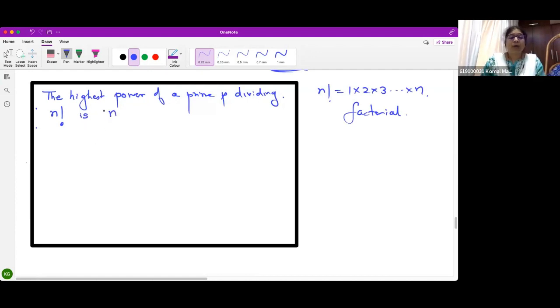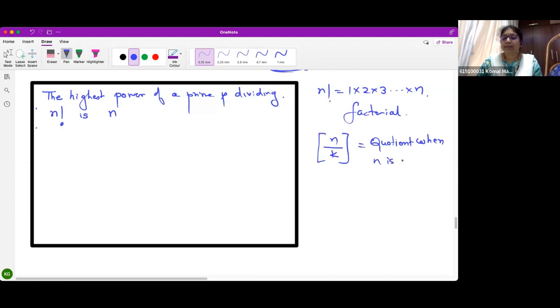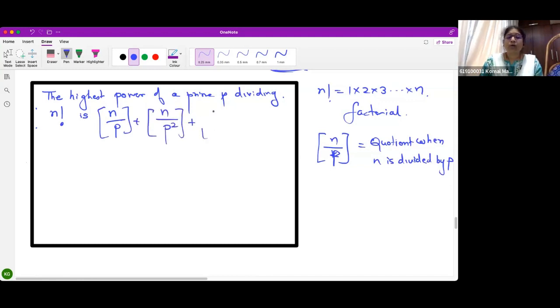N factorial is given by the quotient. See, this bracket denotes the quotient when n is divided by p, the quotient when n is divided by p square, the quotient when n is divided by p cube, and so on.